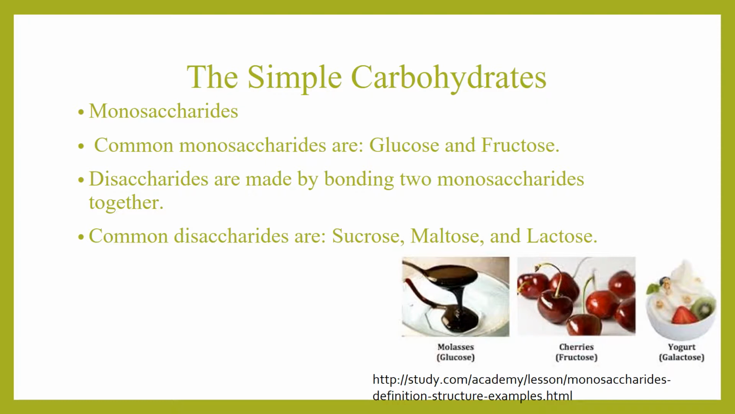Disaccharides are made by bonding two monosaccharides together. Common disaccharides are sucrose, maltose, and lactose. Glucose plus fructose equals sucrose, which is table sugar. Glucose plus galactose equals lactose, which is milk sugar. Glucose plus glucose equals maltose, which is malt sugar.